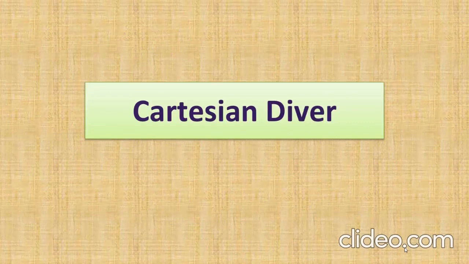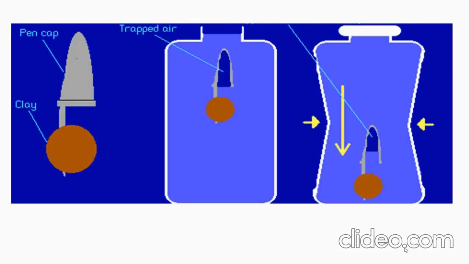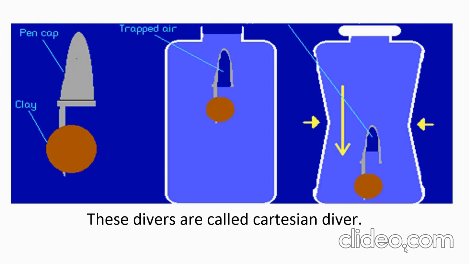The next important term we are going to see is the Cartesian diver. The Cartesian diver is an experiment that demonstrates the principle of buoyancy. It is a pen cap with clay. The Cartesian diver contains just enough liquid that it barely floats in a bath of liquid. Its remaining volume is filled with air. When pressing the bath, additional water enters the diver, thus increasing the average density of the diver, and thus it sinks.